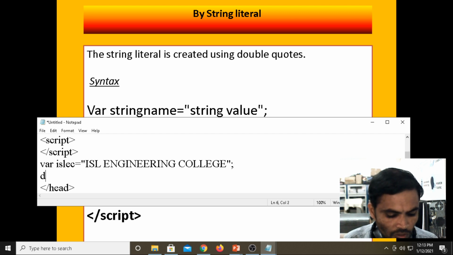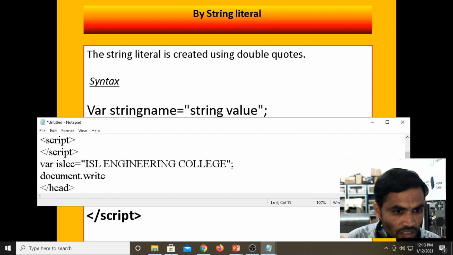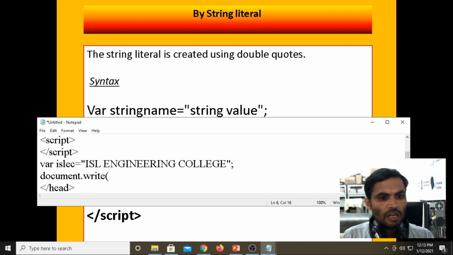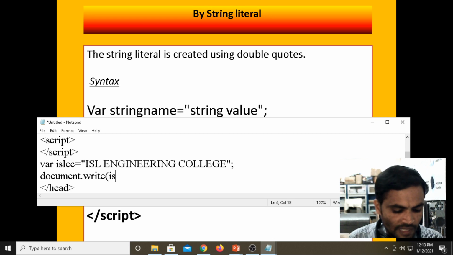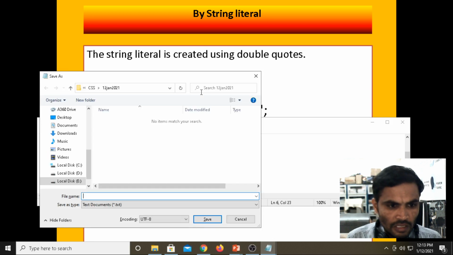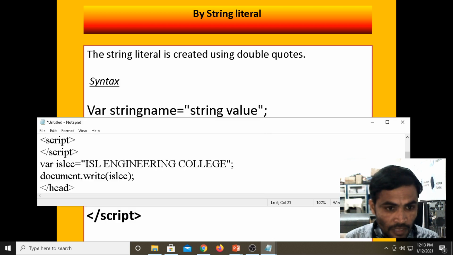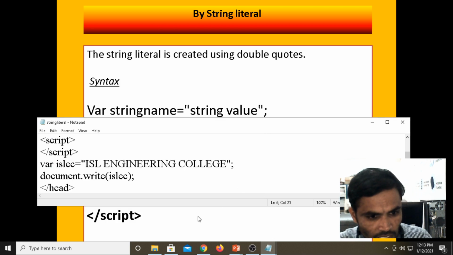Now if you want to read the string literal I just defined, document dot write. Under the document dot write, I am giving the variable name ISLEC. Then Control S, saving the program as string literal dot HTML.